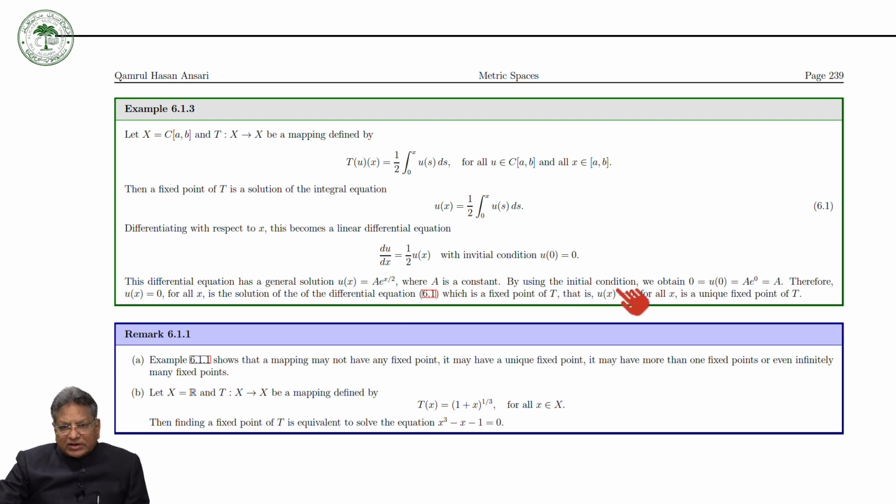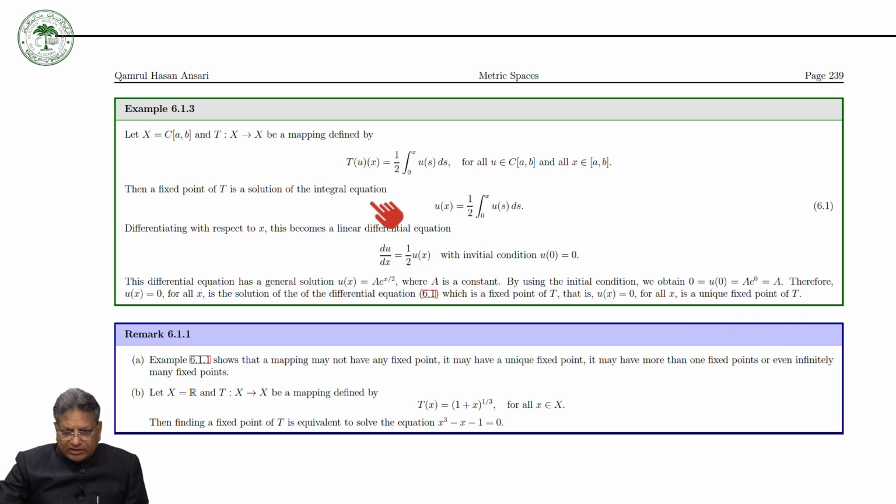By using the initial condition, we obtain 0 is equal to u(0) is equal to a. Therefore, u(x) is equal to 0 for all x is the solution of the differential equation, which is a fixed point of T, and that is a unique fixed point of T.